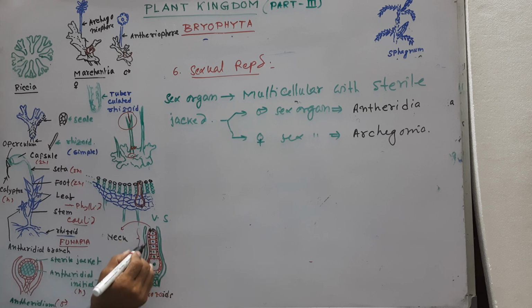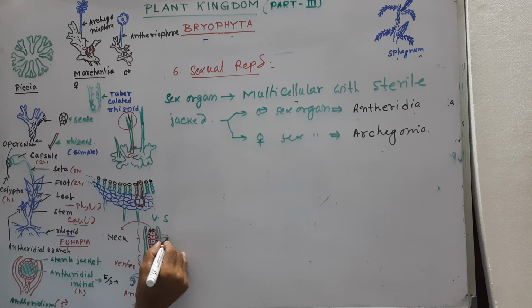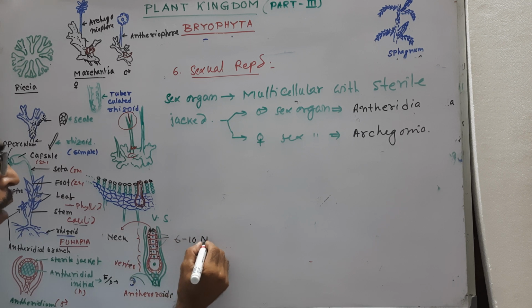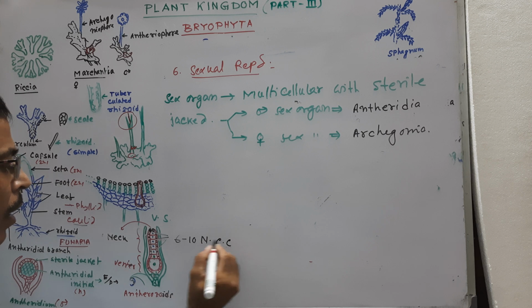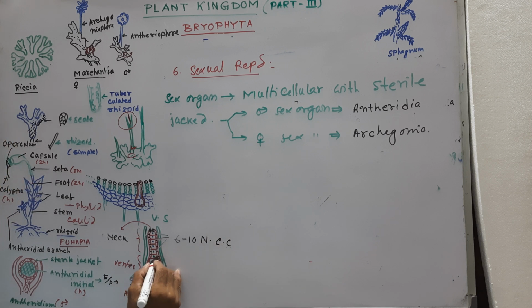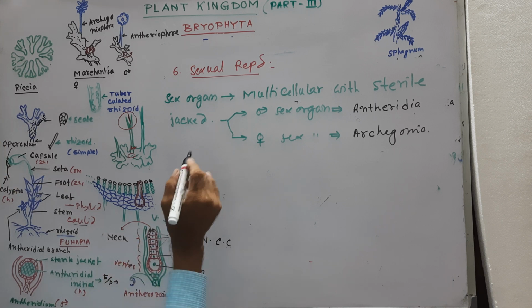The neck possesses 6 to 10 neck canal cells, and the venter possesses two cells, one is the ventral canal cell, and the large egg or ovum.